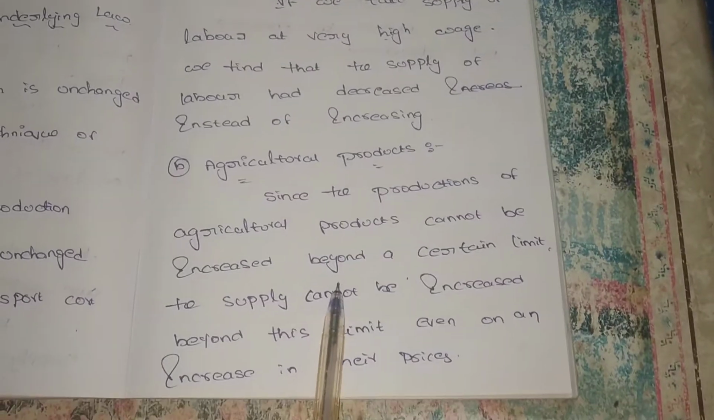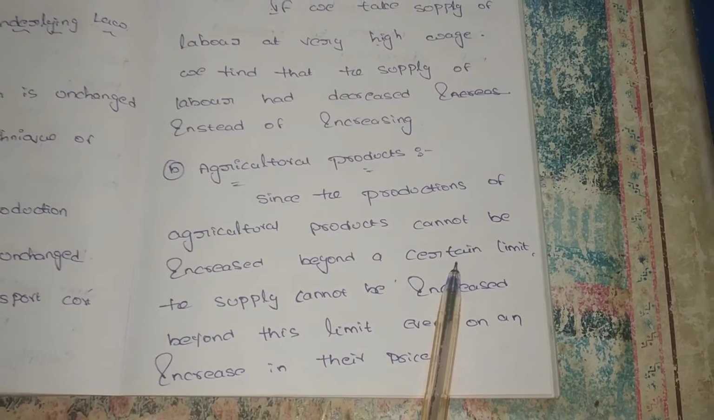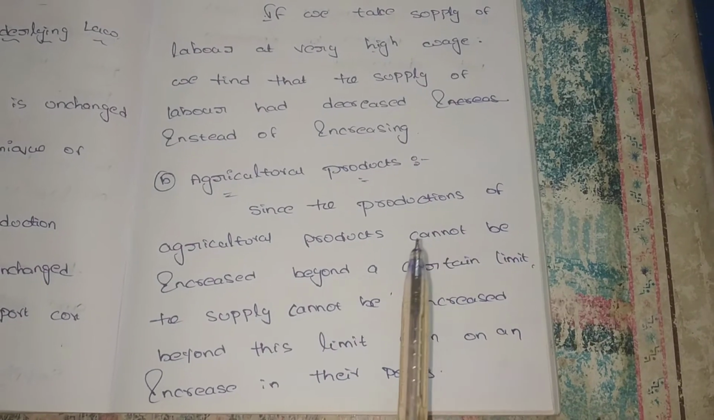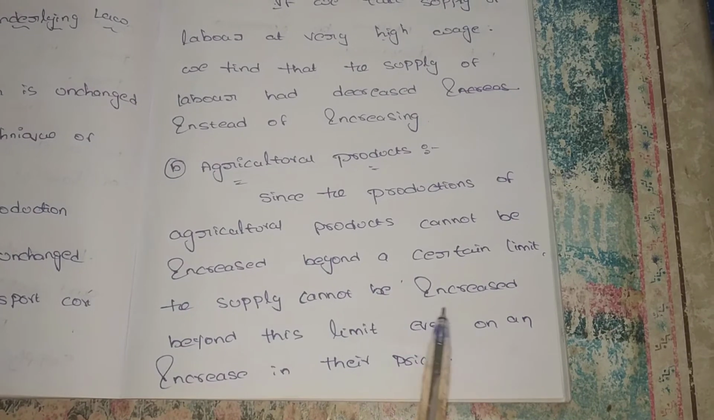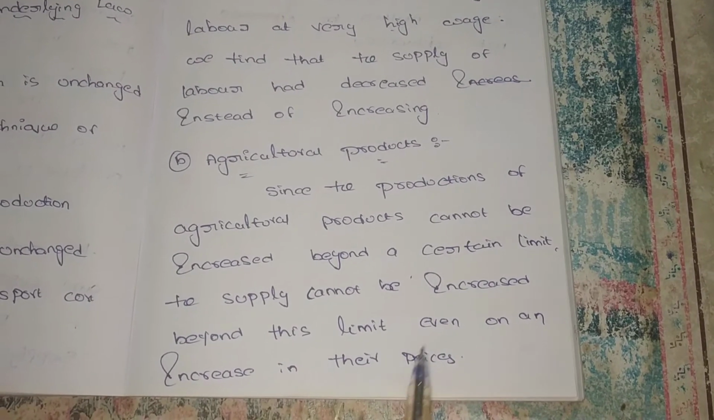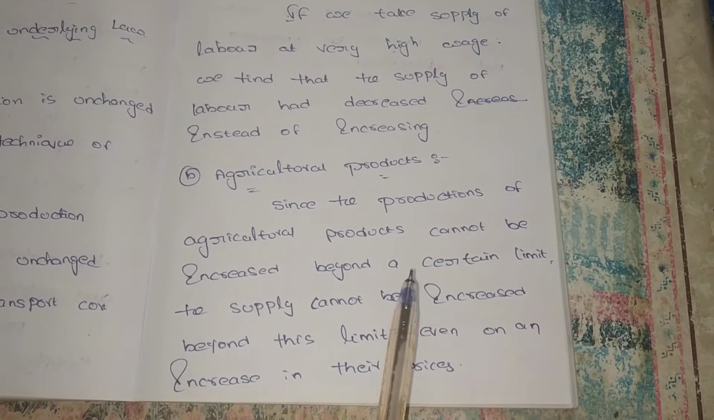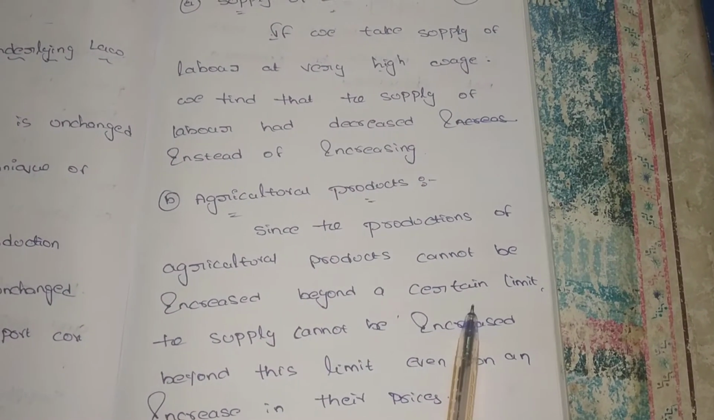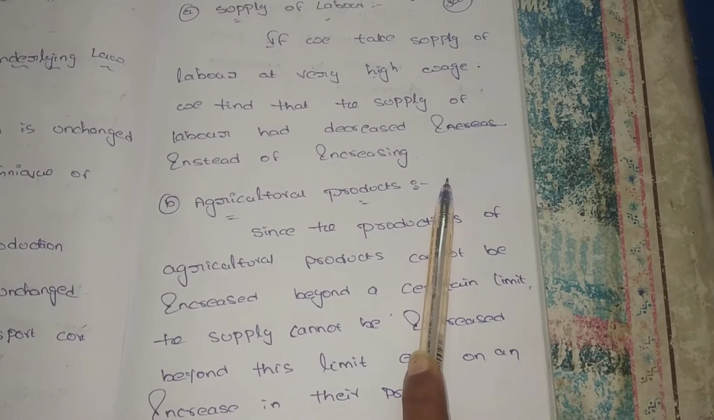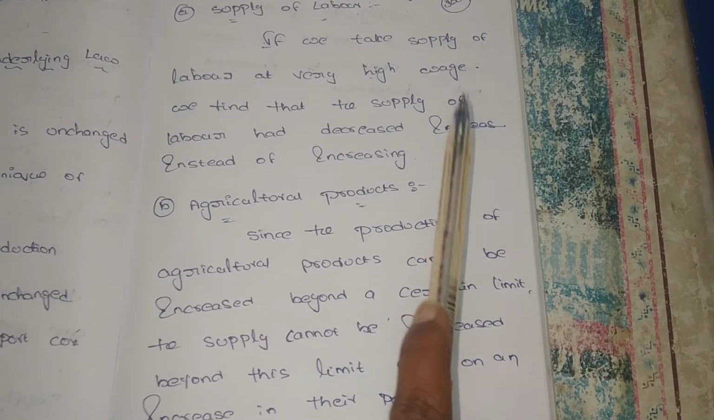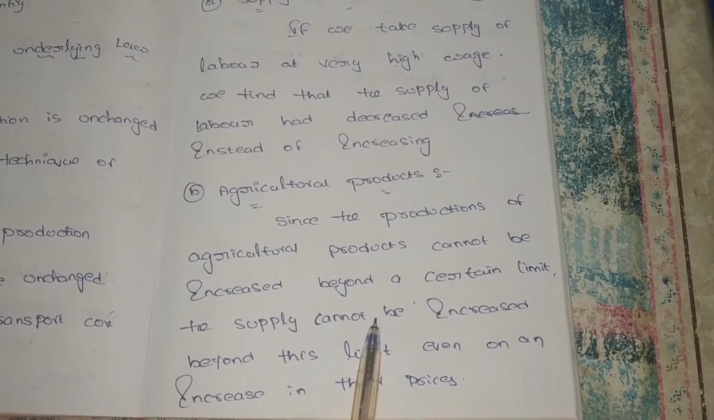Next, agriculture products. Since production of agriculture products cannot be increased beyond a certain limit, supply cannot be increased beyond this limit even with an increase in price. If there is any increase in prices, we are still unable to increase agriculture products. For example, in 1 acre we can produce only 100 kgs of rice. We are unable to increase the supply even if prices increase. So in this case also, the law of supply does not apply.